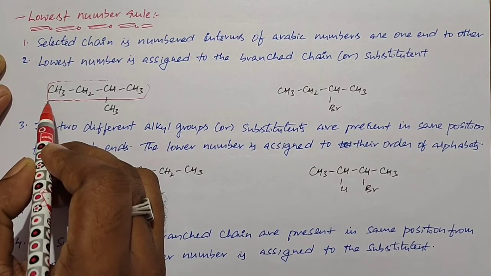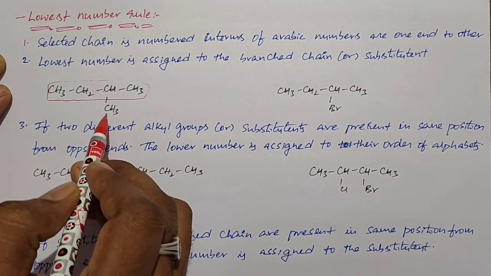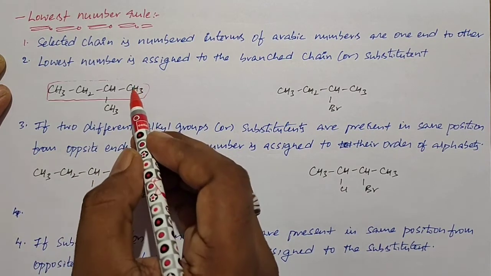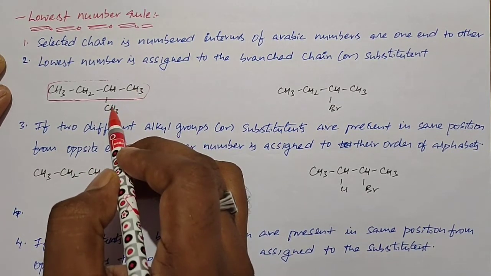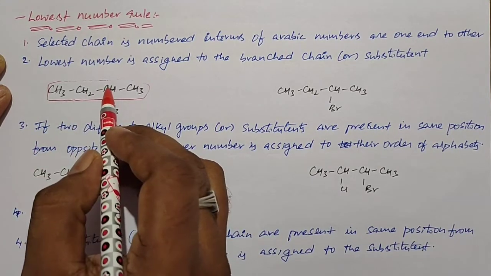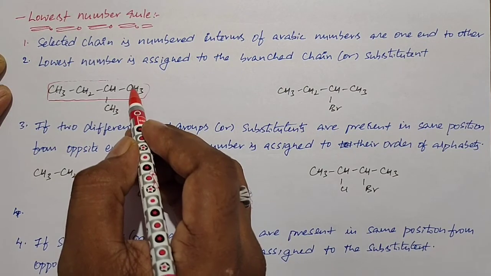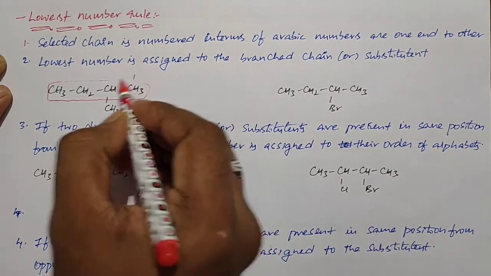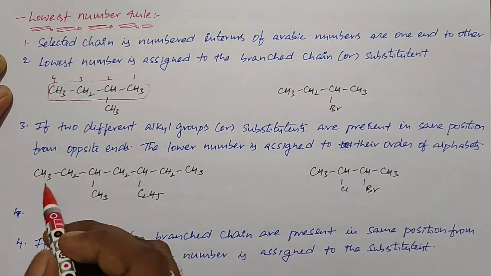Suppose if you give the numbering from the left side onwards, 1, 2, 3, we get the number 3 for a branch. Suppose if you give the numbering from the right side, 1, 2. So from the right side we get the number 2. From the left side we get the number 3. The least number is 2. So we need to give that numbering from right to left. So 1, 2, 3, 4, like that.